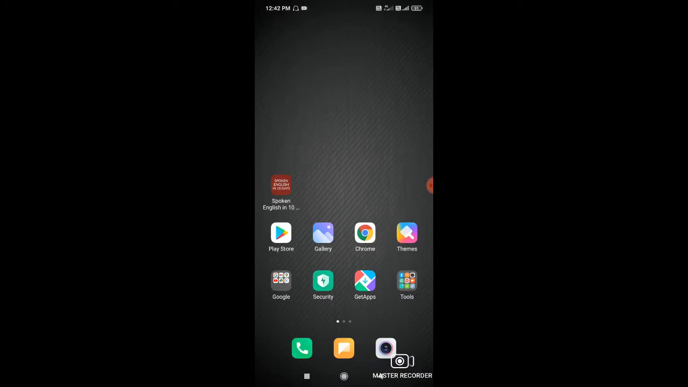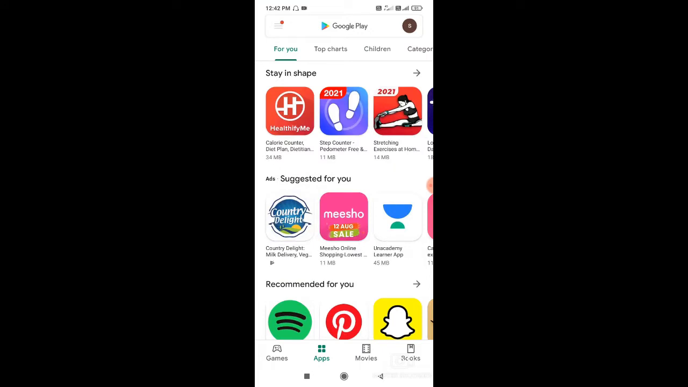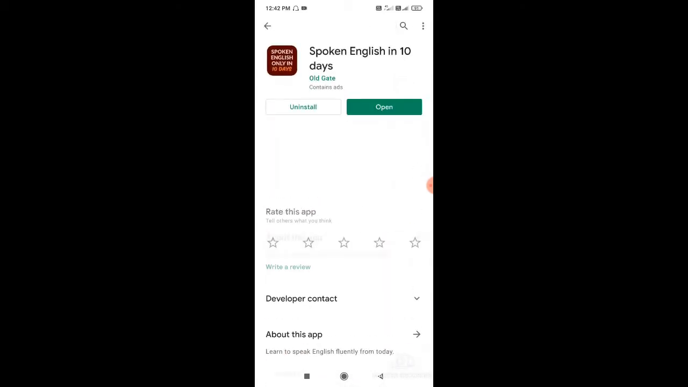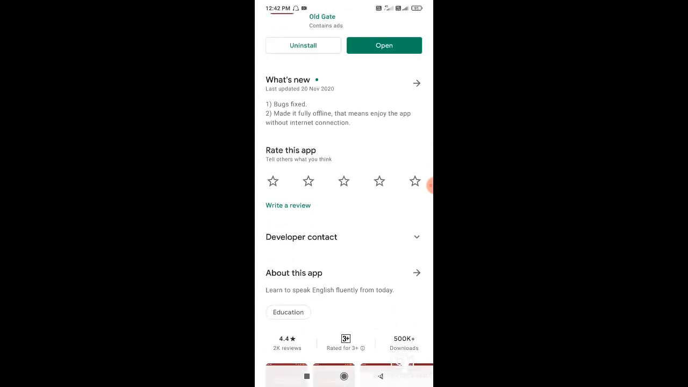The app name is Spoken English in 10 days. If you have to install this app, you need to go to Play Store. You need to type Spoken English in 10 days. It's already in my search list. I just need to click on it. So you will be getting the install option. Now let's go to one of its main features, that is, it's fully offline. That means even if we don't have an internet connection, we can enjoy the app. We can access its content.